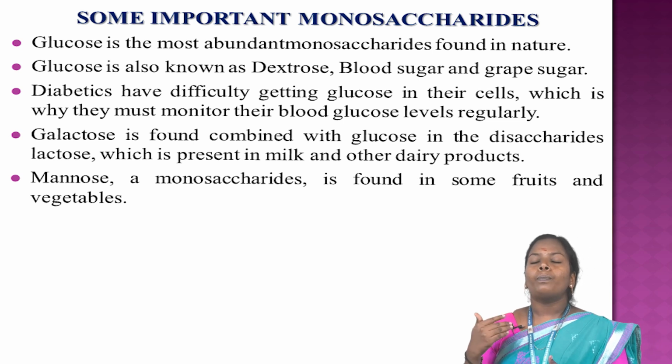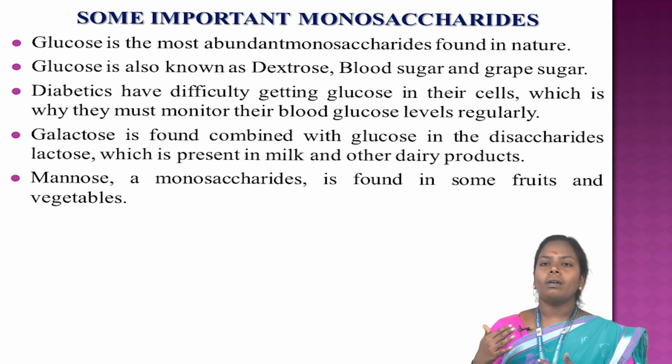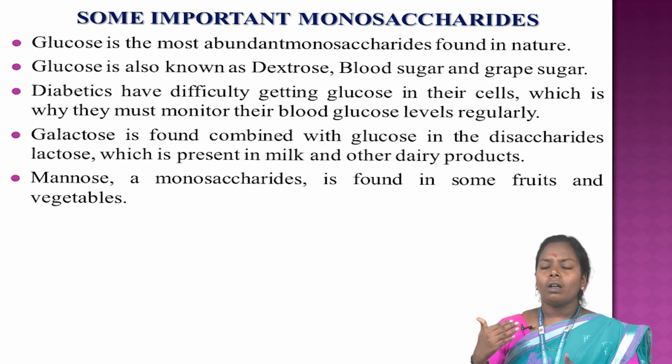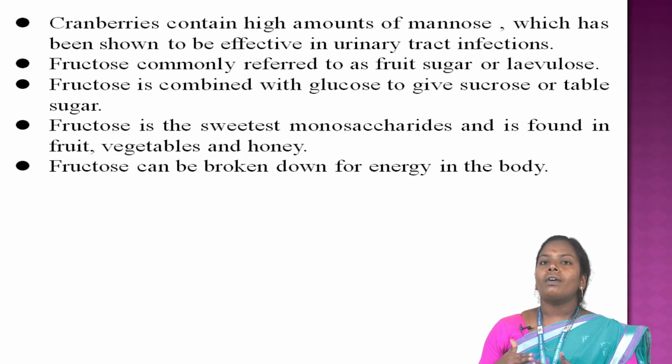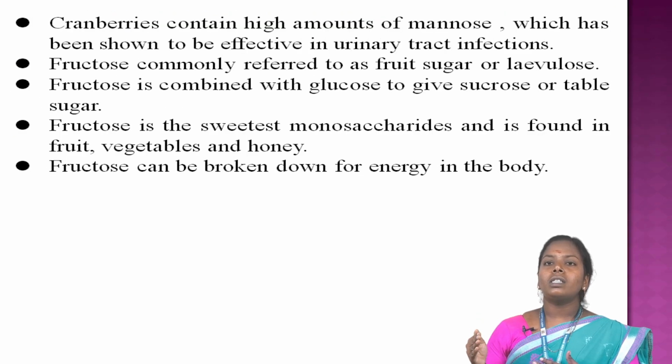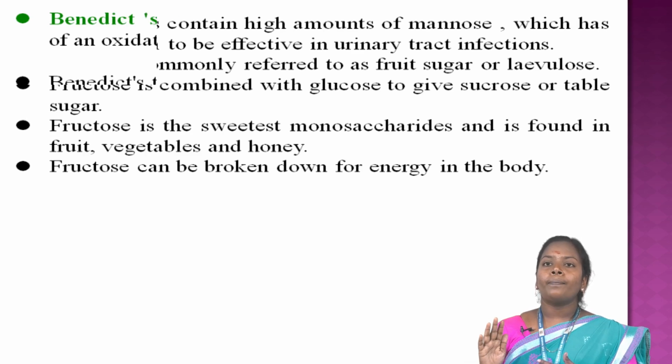It is present in milk products. Fructose is found in some fruits and vegetables. Fructose combined with glucose gives sucrose, table sugar. Fructose is the sweetest of the monosaccharides and is found in fruits, vegetables, and honey. Fructose can be broken down to provide energy for the body.